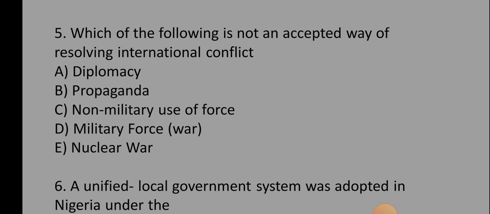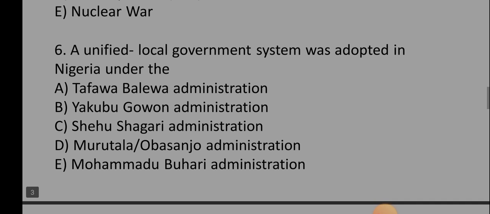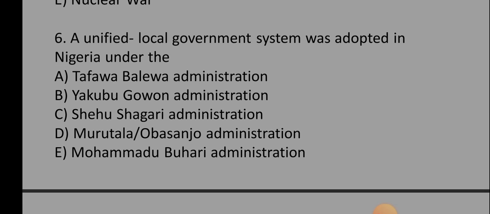Okay, let's go to the next one. Number 6 says, a unified local government system was adopted in Nigeria under the dash. A. Tafawa Balewa administration, Yakubu Gowon administration, Shehu Shagari administration, Murtala Obasanjo administration, Muhammadu Buhari administration. Of course, the correct option is option D, which is Murtala Obasanjo administration. Right? So that's the correct option.